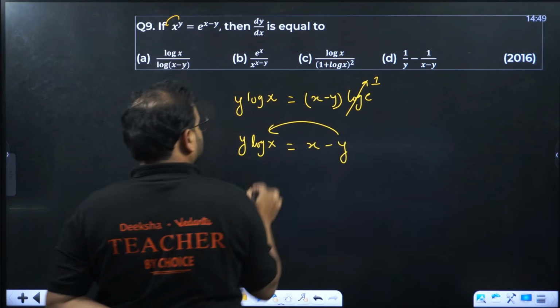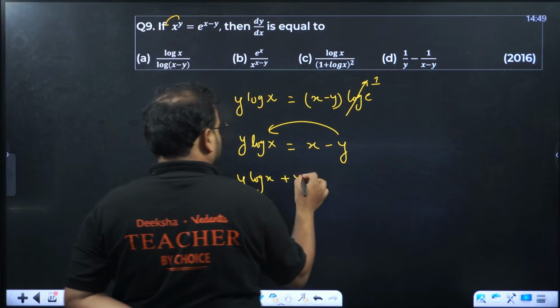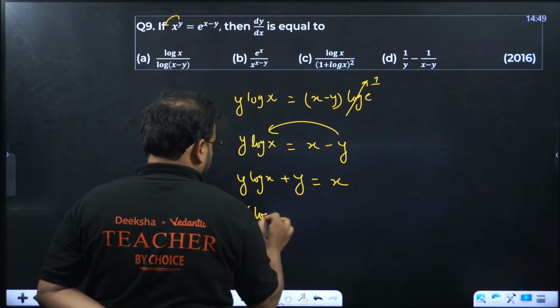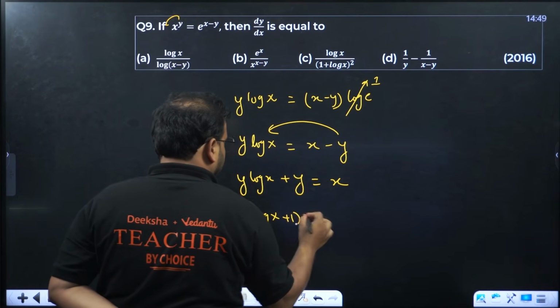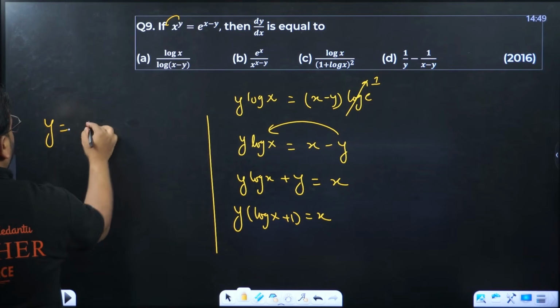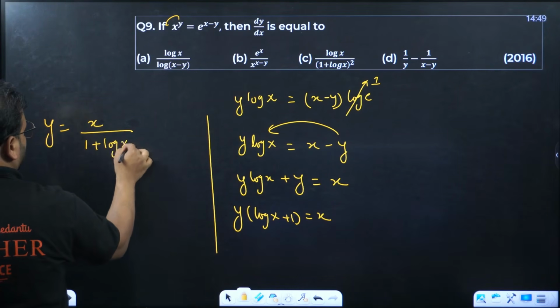Let's write y terms on the same side. Take y common. So y equals to x upon 1 plus log x. Differentiate it now.